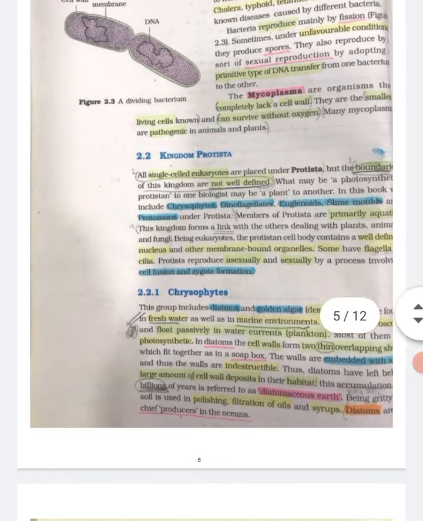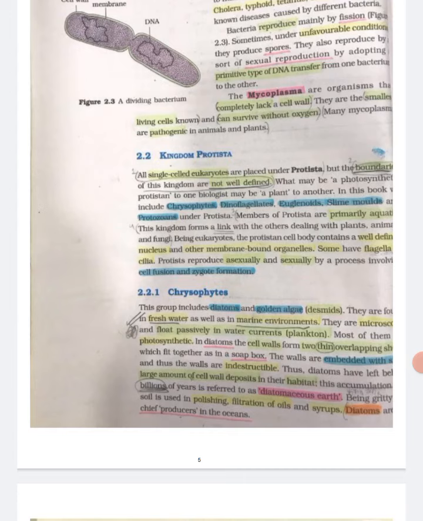Some are pathogens causing damage to human beings, crops, farm animals, and pets. Cholera, typhoid, tetanus, and citrus canker are well-known diseases caused by different bacteria. Bacteria reproduce mainly by fission. Sometimes under unfavorable conditions, they produce spores. They also reproduce by a sort of sexual reproduction by adopting a primitive type of DNA transfer from one bacterium to the other.